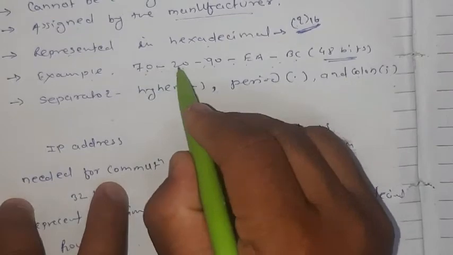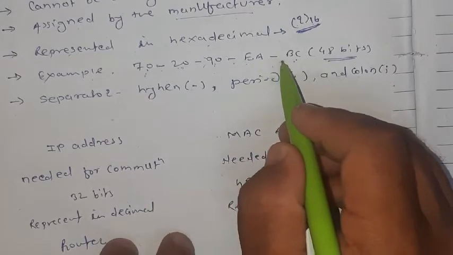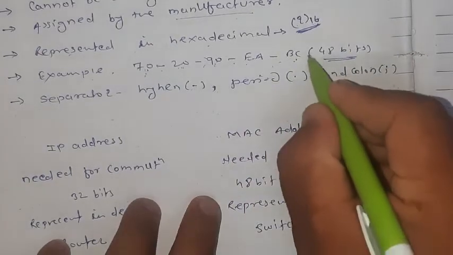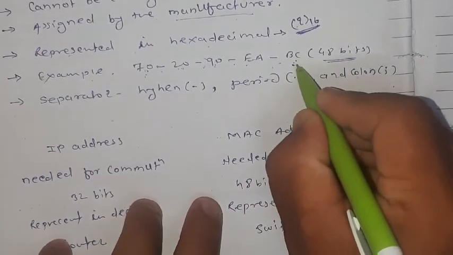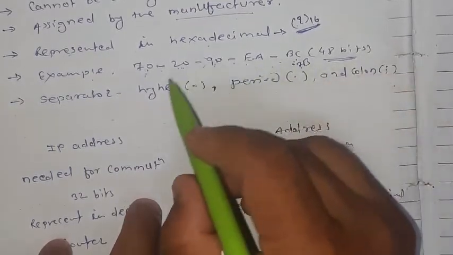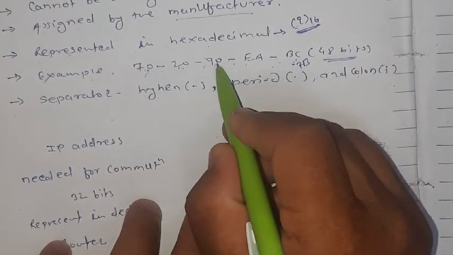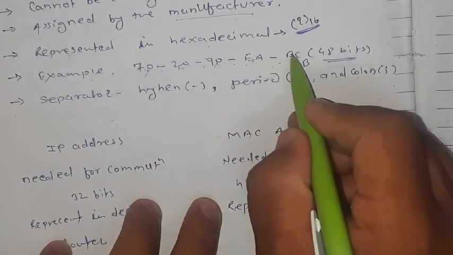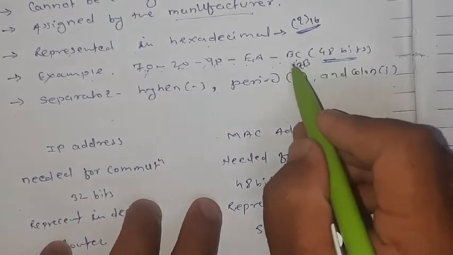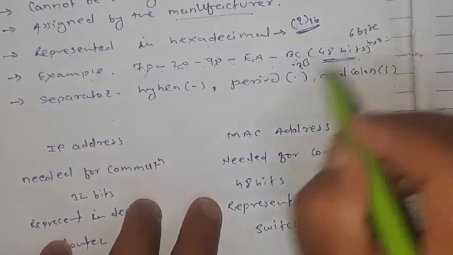Okay, 8 bit, 8 bit, 8 bit, 8 bit, 8 bit. Here these are 6 bytes: 1, 2, 3, 4, 5. One more is remaining here by mistake, suppose 7b. Okay, so 8 ones are 8, 8 twos are 16, 8 threes are 24, 8 fours are 32, 8 fives are 40, and 8 sixes are 48. So total 48 bits, or sometimes we also call it 6 bytes. So 6 into 8 equals 48.